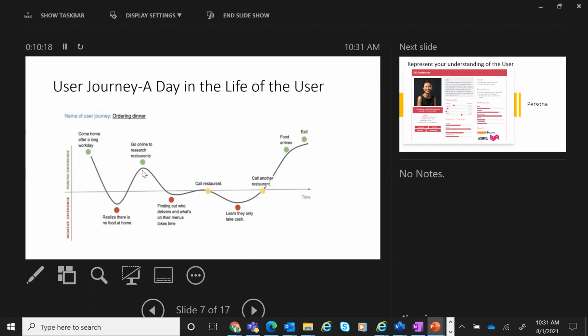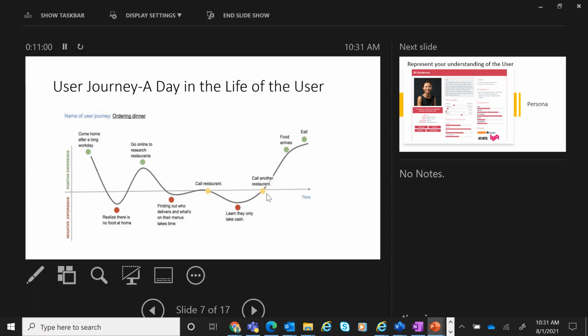Then as a positive experience, you go online to research restaurants. You're hoping you will find something nice. And then you figure that finding out who delivers and what's on the menu is actually taking time while I'm getting hungry. So spending too much time figuring out what to order is also a negative experience. Then I call the restaurant, which is neither positive nor negative, because at this point, I don't know what is going to happen. The customer learns they only take cash, which is frustrating because he or she wants to pay online. It's not happening. So it's a very frustrating experience.